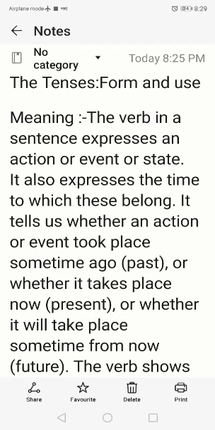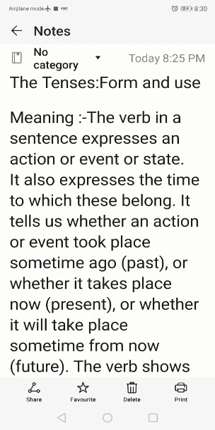Actually, tense here mainly means verb. Verb in the sense of action. So verb, that is action, and time, that is tense, are all interlinked. When we observe the meaning, the verb in a sentence expresses an action, event, or state, where state means a condition. So verb is mainly related with the action of a sentence.